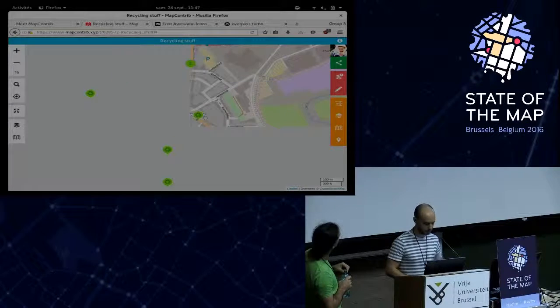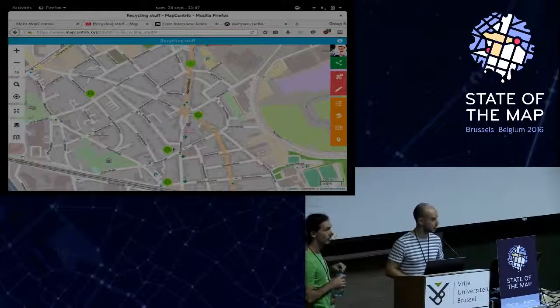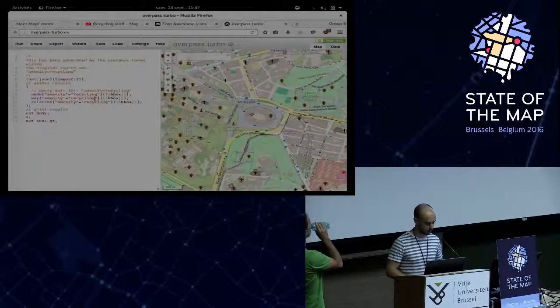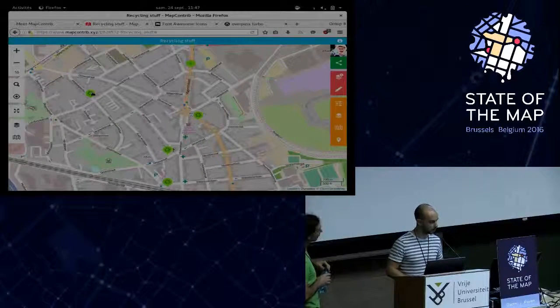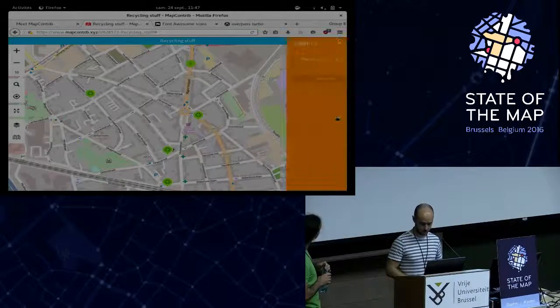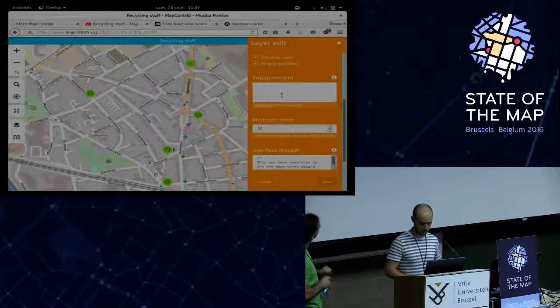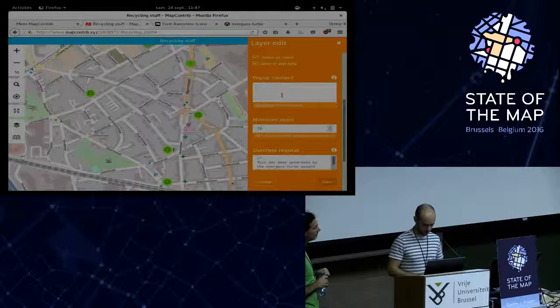Okay, so you can see that I've got some points of interest with amenity recycling, like I set in the Overpass request. You can now display information about that point by editing the layer again and setting some pop-up content. That's a better label, but you can add text. This is text. You can add Markdown text.